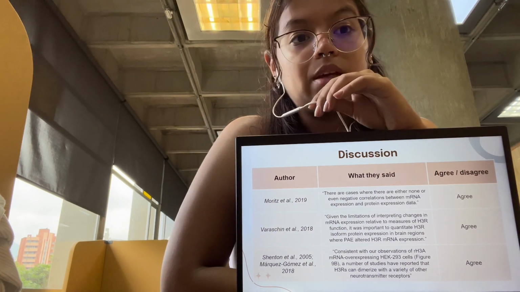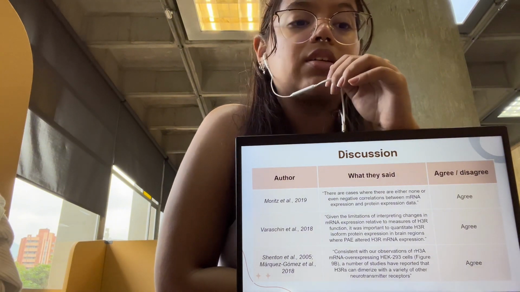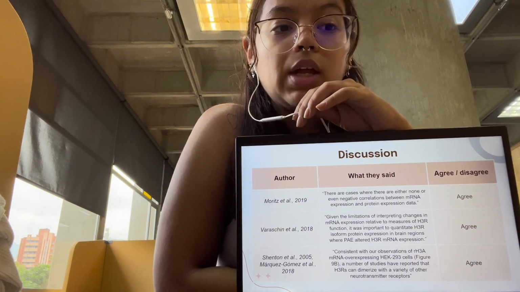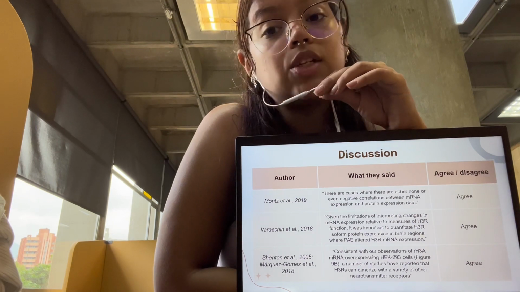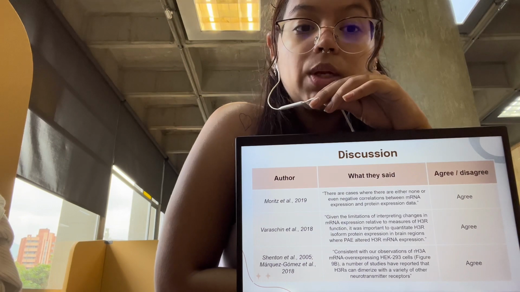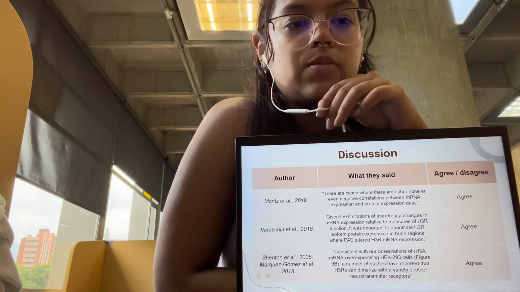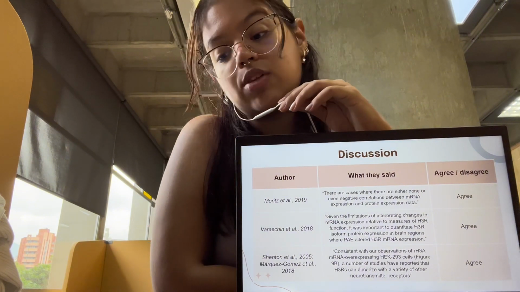This disagrees with the investigation as well. Finally, Shenton et al. and Marcus Gomez said that, consistent with our observations of H3RA mRNA overexpressing HEK293 cells, a number of studies have reported that H3Rs can dimerize with a variety of other neurotransmitter receptors. This finally agrees with the investigation.